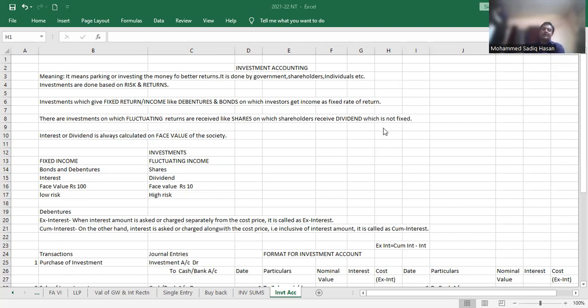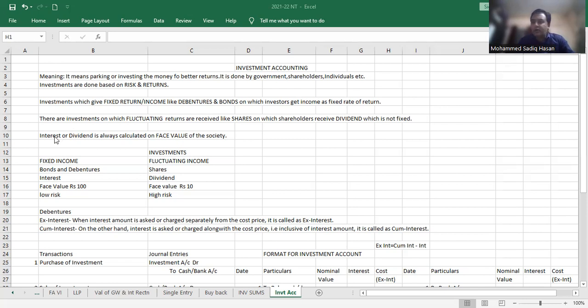In the shares category, there are two categories of shareholders: equity shareholders and preference shareholders. Preference shareholders are paid first. As the word suggests, they are preferred when the dividend is paid, and after the preference shareholders are paid, any profits that remain are paid to the equity shareholders. That's why the dividend is not fixed. These are the two categories of sums we are going to study in this chapter, investment accounting.